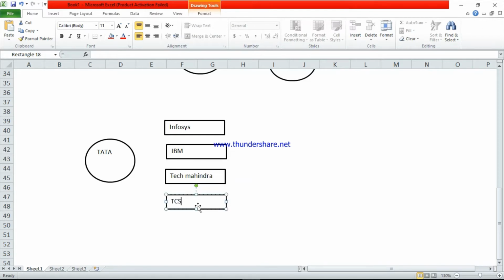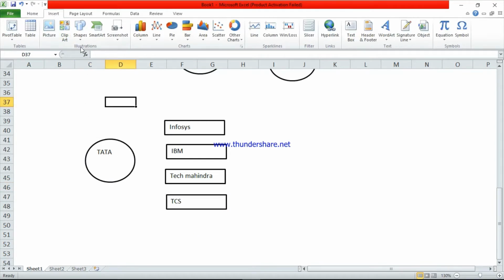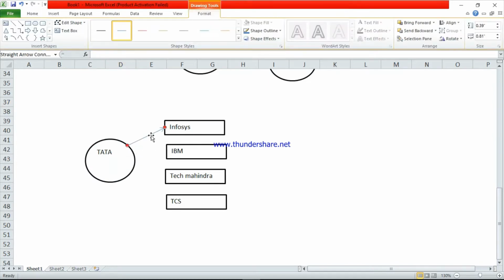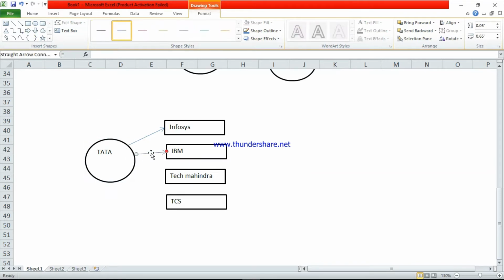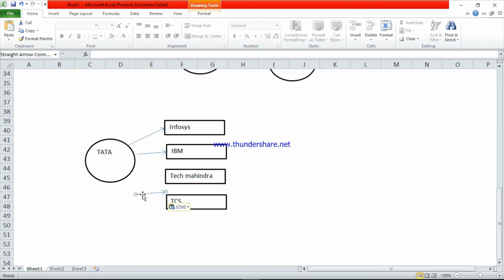Other one is TCS. In the first step, Tata company will ask for quotations from these companies: Infosys, IBM, Tech Mahindra and TCS. They will give the quotation for the implementation project in Tata company.